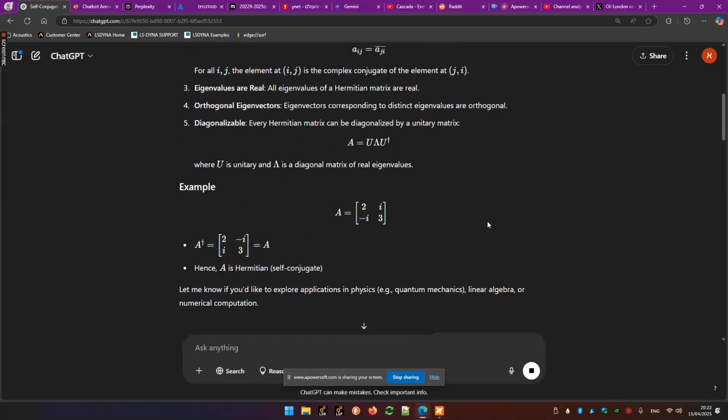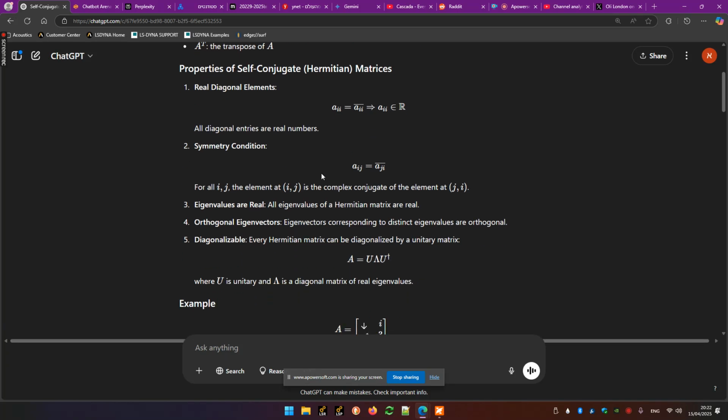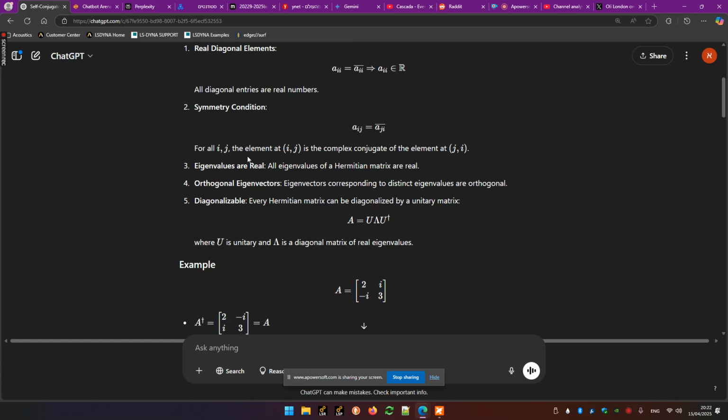The properties are real diagonal elements, symmetric, of course, and real eigenvalues, which is a very important and useful property. All eigenvalues of a Hermitian matrix are real, even though a Hermitian matrix is in the complex space.